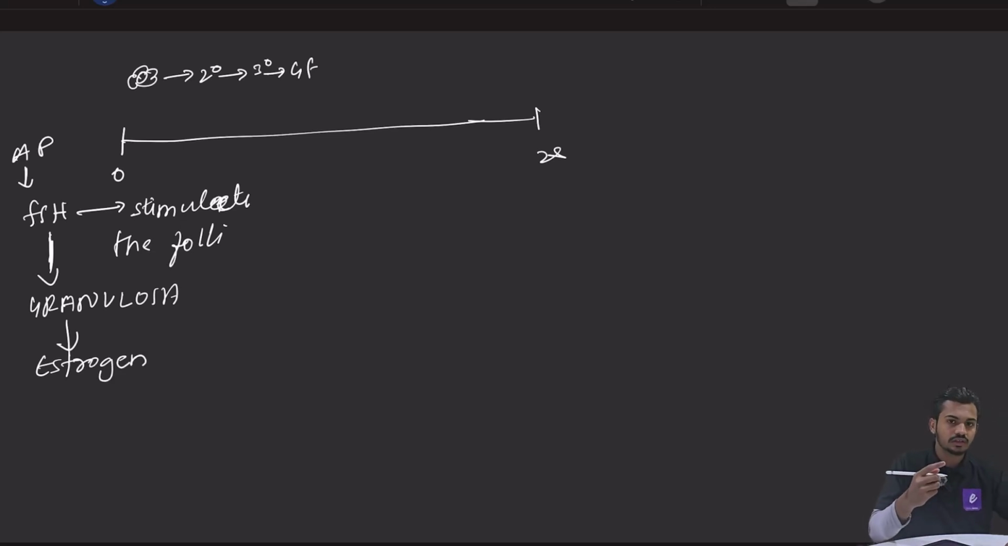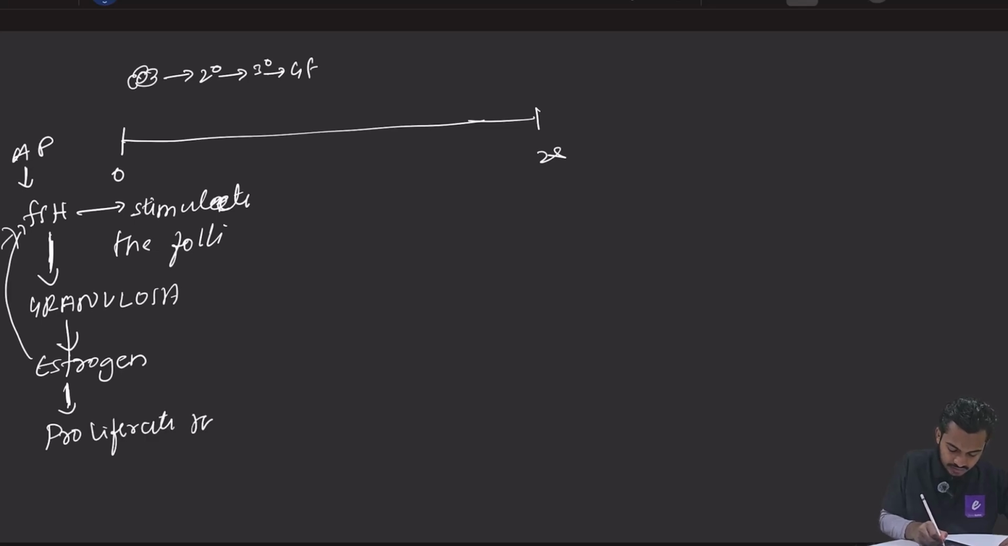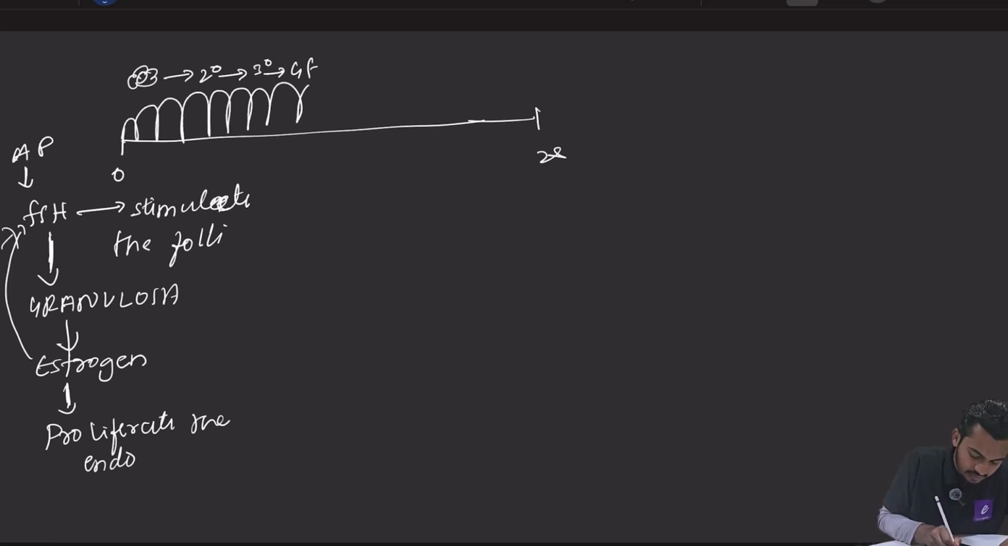Now this estrogen has an important function, that it has a negative feedback on FSH. This estrogen will proliferate the endometrium, जिसकी वजह से क्या होगा? एंडोमेट्रियम का थिकनेस बढ़ेगा, ऐसे ऐसे करके. So there will be increase in the thickness of endometrium, right? Then what will happen? This estrogen will bring LH surge.